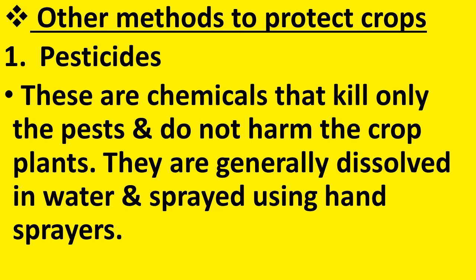So we have to kill them. We can kill them by using pesticides. Pesticides are the chemicals which affect only the pest and do not harm the crop plants. Then how can it be used? It can be dissolved in water and sprayed using hand sprayers.